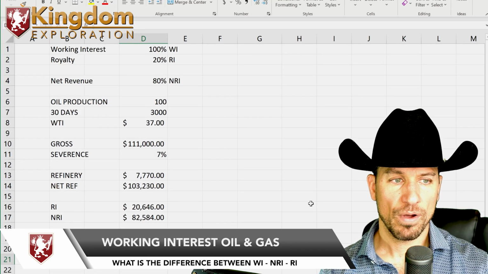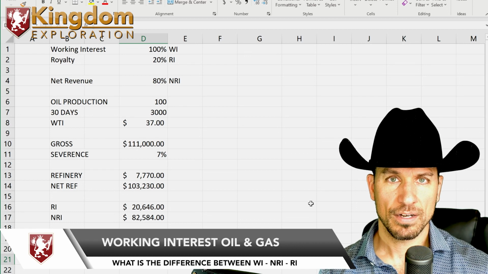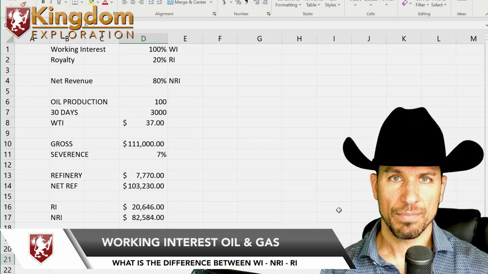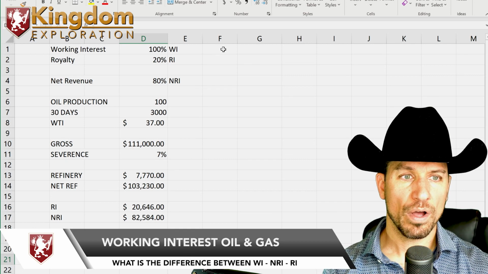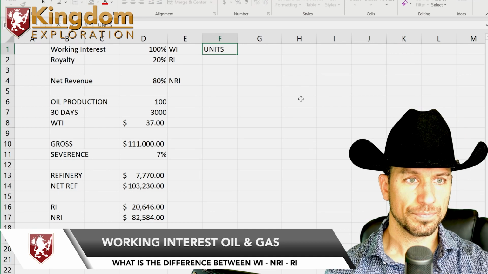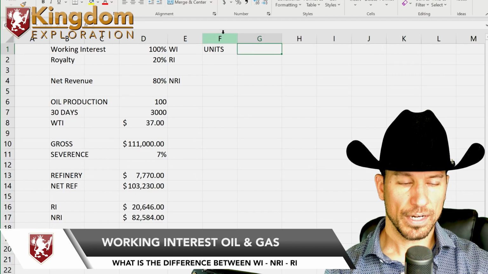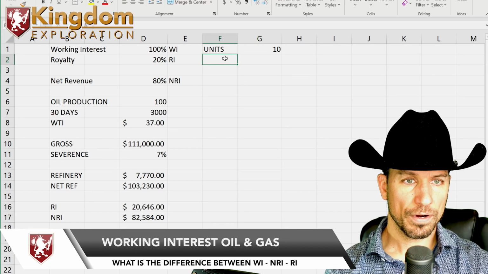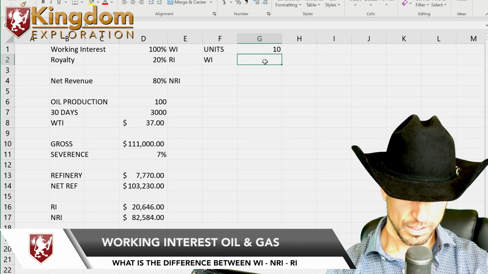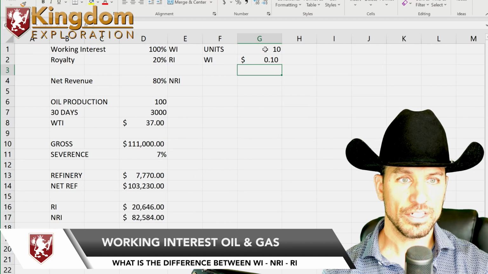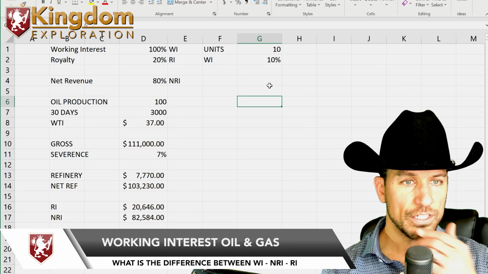On an oil well, let's say the well cost $1 million, you're making about $800,000 a year on a $1 million oil investment. Now, you're not going to invest $1 million. You're going to buy what are called units. So let's say there are 10 units. That means working interest per unit, you would take the working interest divided by 10 units. So each unit would be 10%.